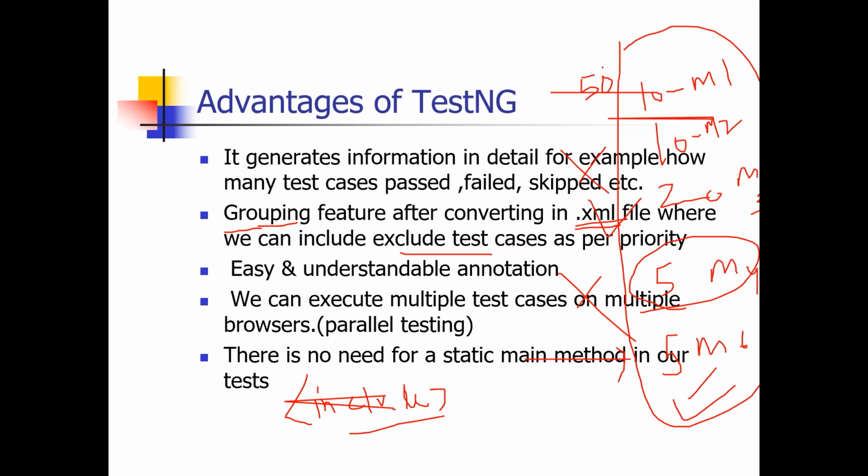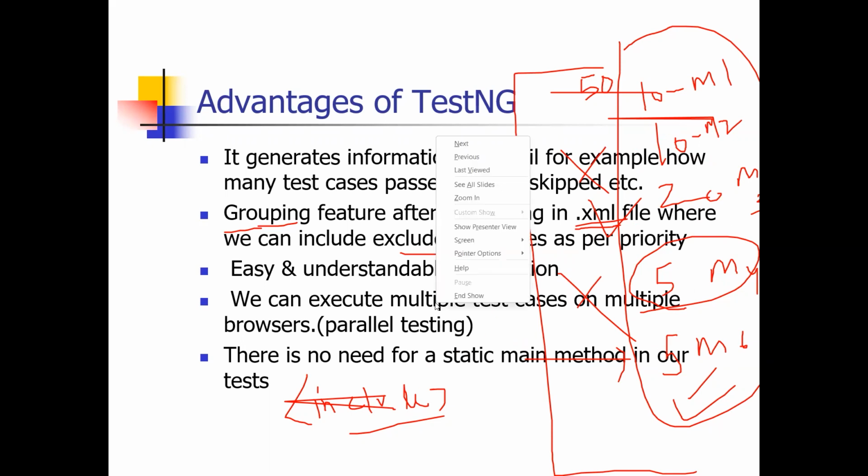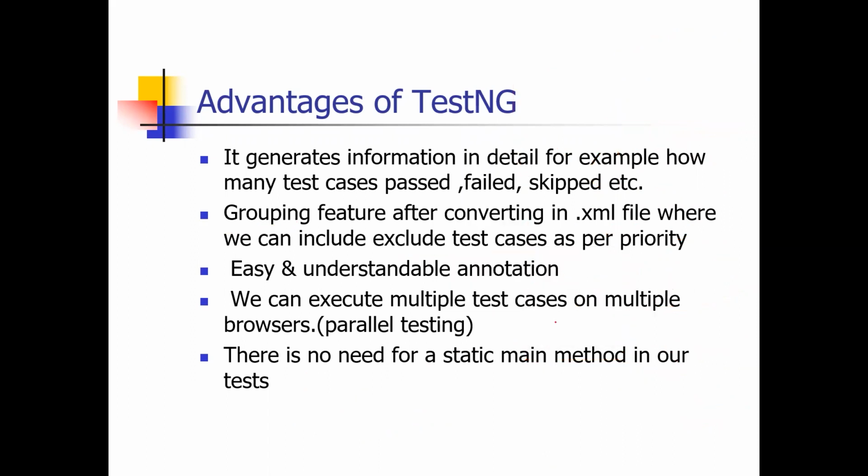So grouping means I can execute the whole set of test cases in parallel, in different groups. It's called grouping. And in grouping, we can do prioritization. According to priority, I can execute these test cases first and these last. So prioritization is a very important feature that we can do.